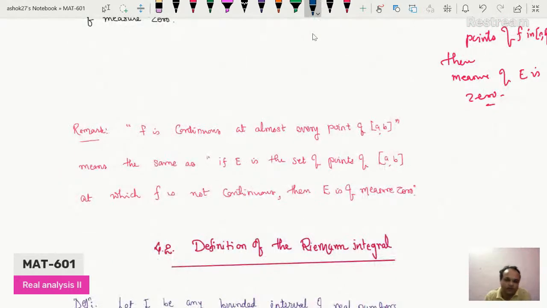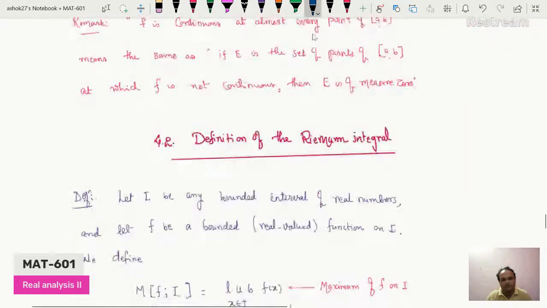So as a remark we can write: f is continuous at almost every point of AB means the same as: if E is the set of points of AB at which f is not continuous, then E is of measure 0. So this is about the phrase almost everywhere. So next, the definition of Riemann integral. Before defining the Riemann integral, we will first define the upper Riemann integral, lower Riemann integral, and total Riemann integral.